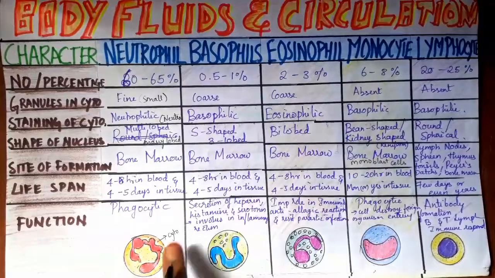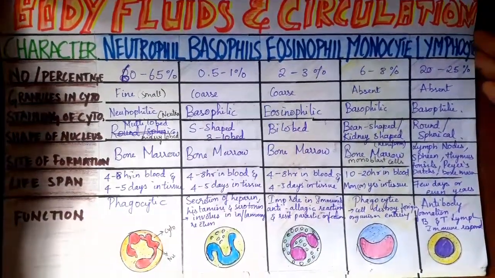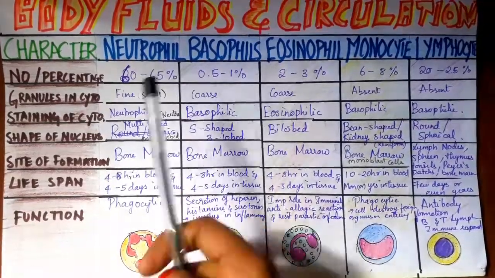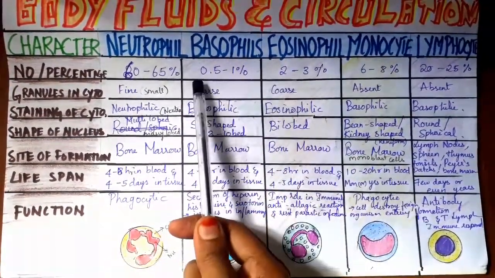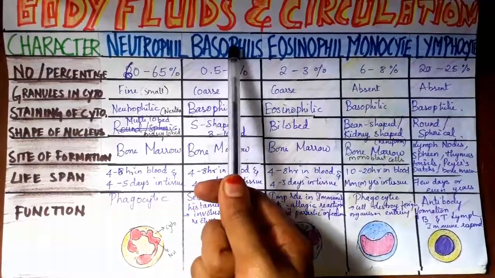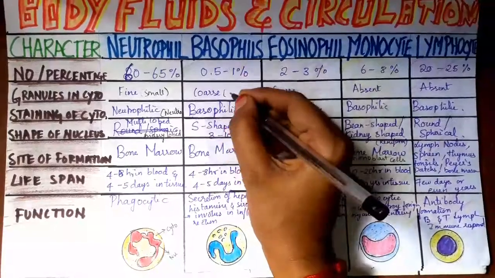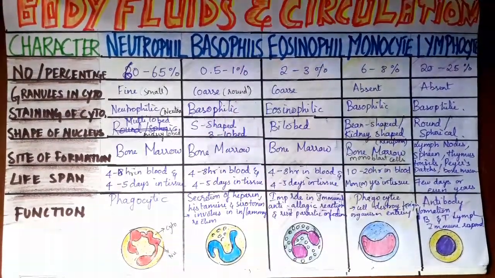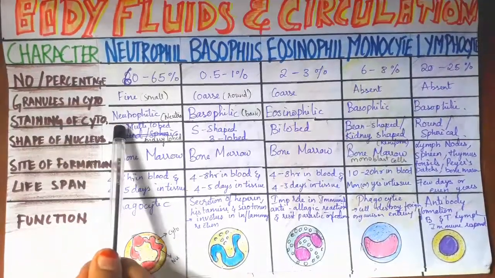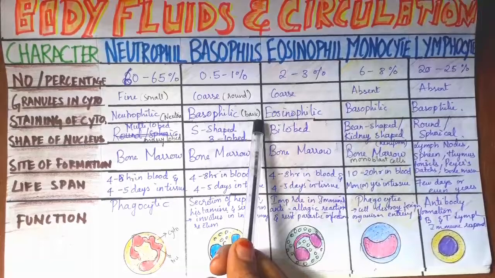These are the nucleus. Let's go to the basophils. Now basophils. The number is 0.5 to 1% present. They are coarse. Coarse means a rough structure. Their granules are a little rough. The staining of the cytoplasm of basophils is basophilic, basic in nature.